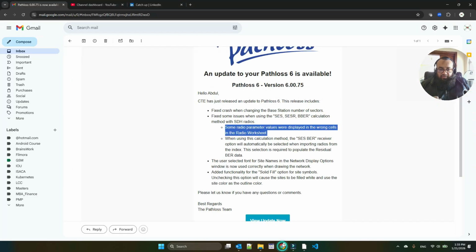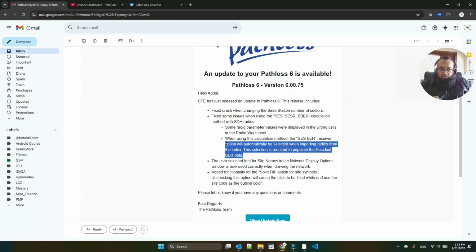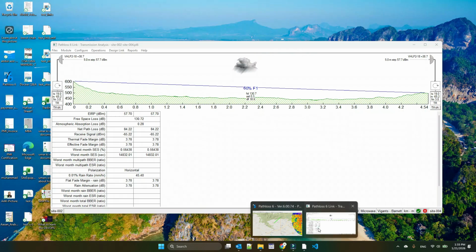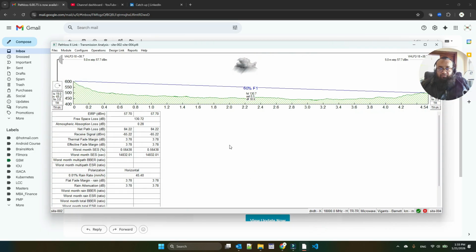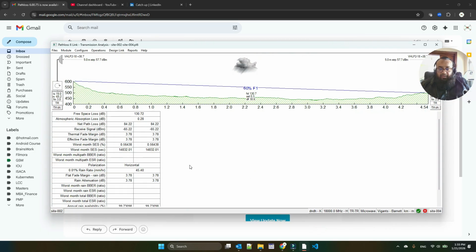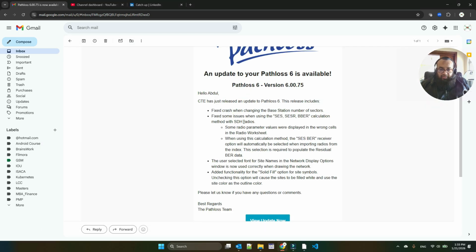If we read here, it says that when using the selected method, the CS BER receiver option will automatically be selected when importing radios from the index. It is required to update the residual BER data. So it is related to the residual BER data. When I upgrade this Pathloss version, then I will see if this issue is resolved or not. Right now, I can feel that there is some SES and BBE related issue because these things are not getting populated. So we will see this one.